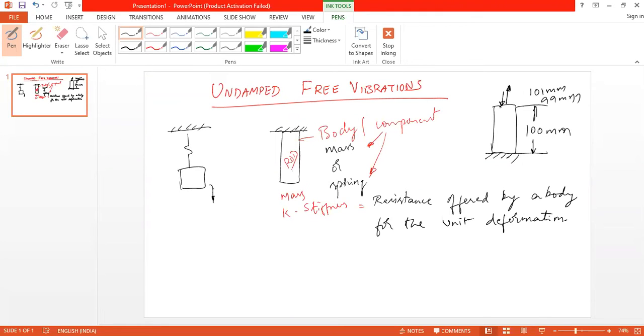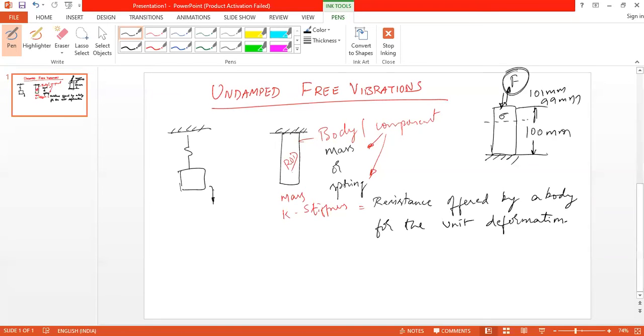If the stresses developed in the body due to the applied load are within the elastic limit, then the rod will come to its original shape and size upon the removal of the load. Am I clear? Yes, sir. Okay.